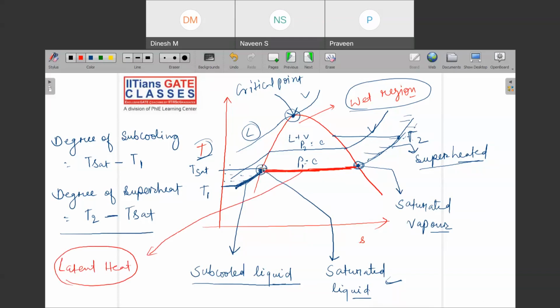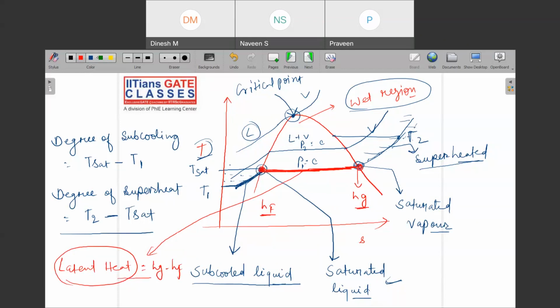Let us say here your enthalpy is Hf and here your enthalpy is Hg. Then what is the latent heat? Nothing but Hg minus Hf, the difference between the enthalpy at this point and the enthalpy at this point. This is called latent heat.